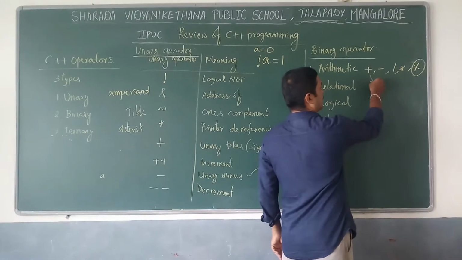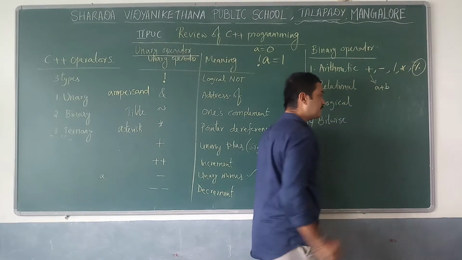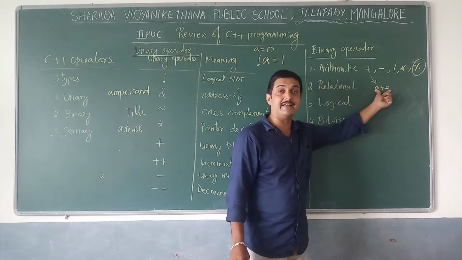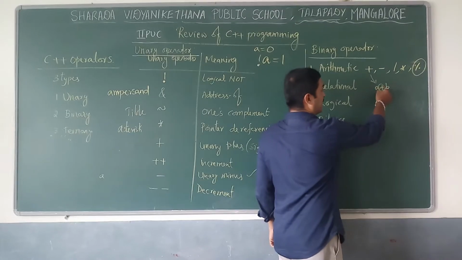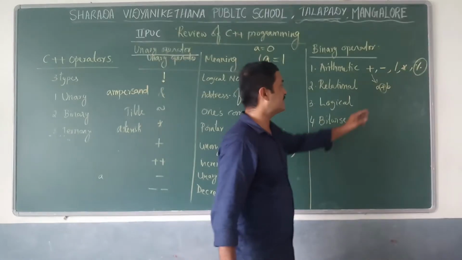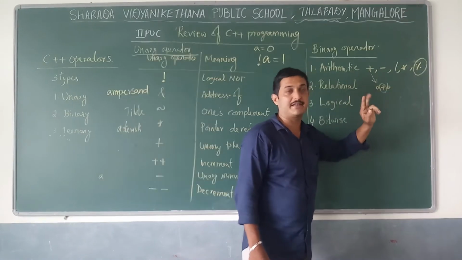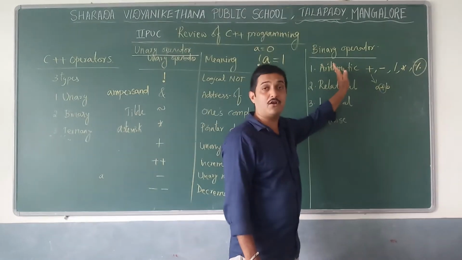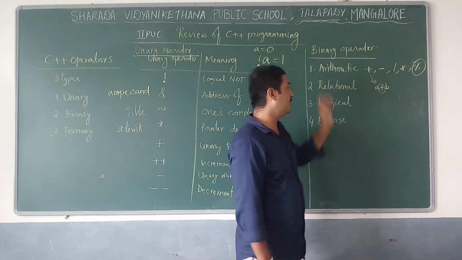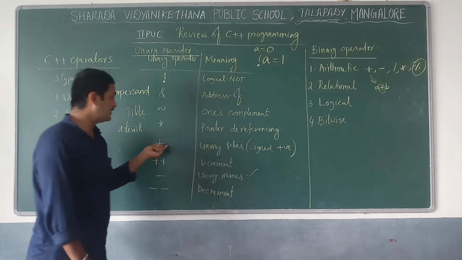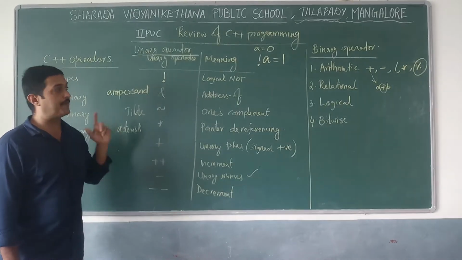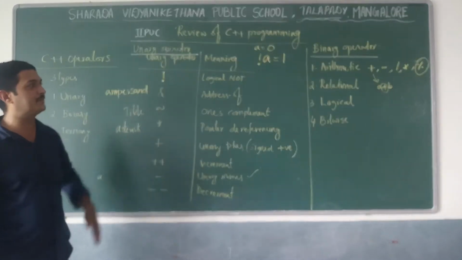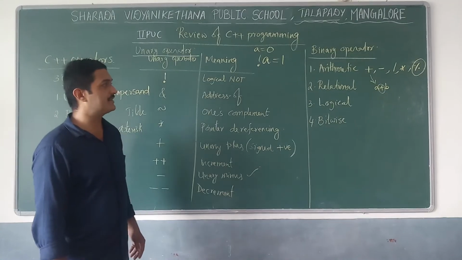Here you can use a plus b. A plus b is a binary expression. That means we are using plus inserted between two operands, so that's why we can say it's a binary operator. And when plus is used along with only one operand, we can say it's a unary operator. So these are some differences between binary and unary operators.